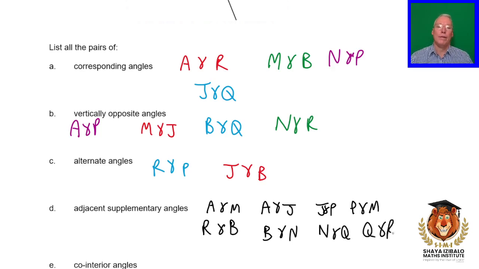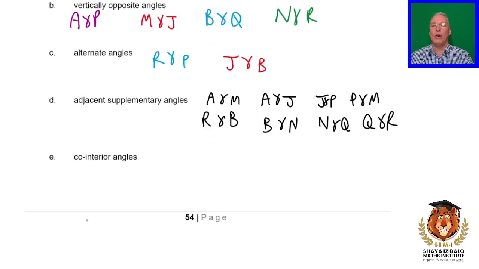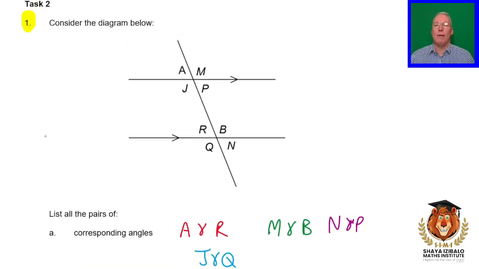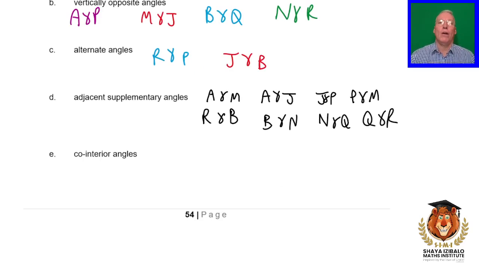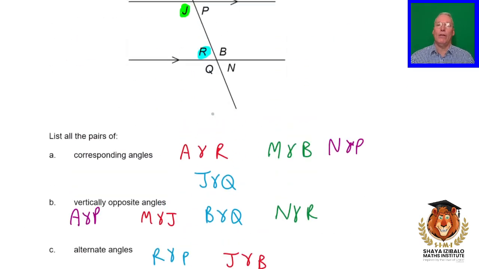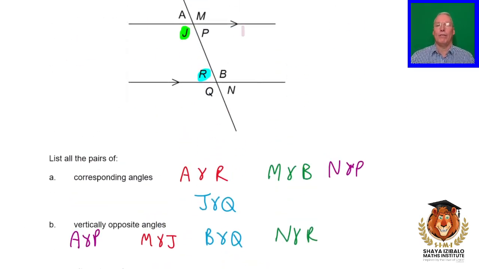Okay, and then co-interior angles. Remember, co-interior means together inside. This green one and this blue one are together inside. J and R are co-interior angles. There's another pair of co-interior angles, and that's on the other side of the transversal. P is together inside with B. P and B.